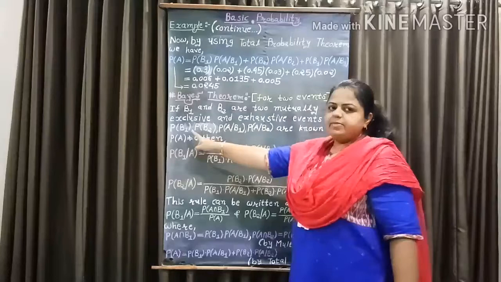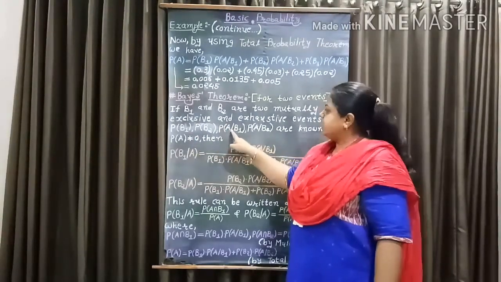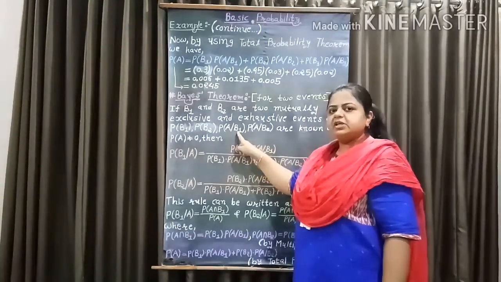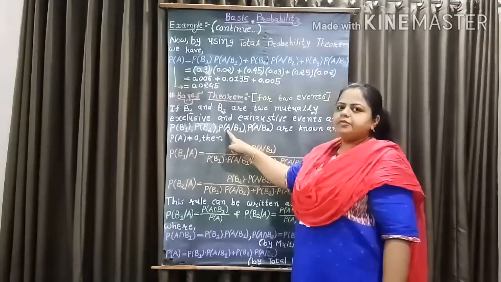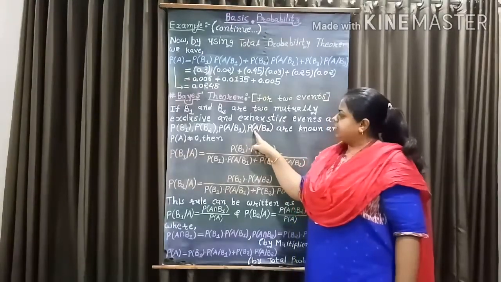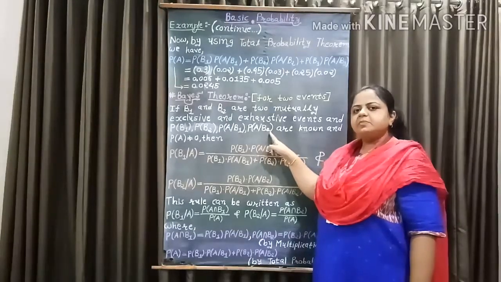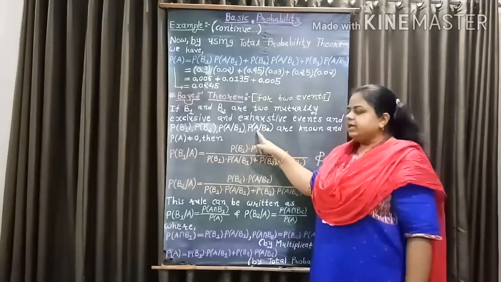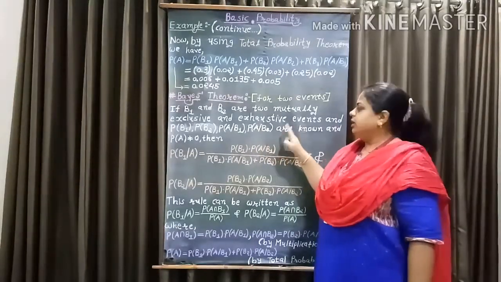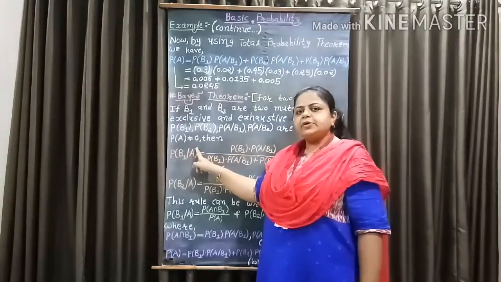And probability of B1, probability of B2, probability of A given B1, that is conditional probability of A given B1, that is probability of A when B1 has already occurred, probability of A given B2, that is conditional probability of A given B2, that is probability of A when B2 has already occurred, are known and P of A not equal to 0.